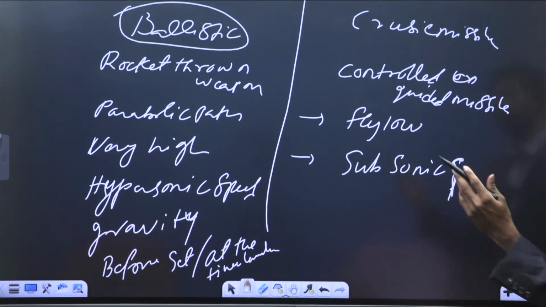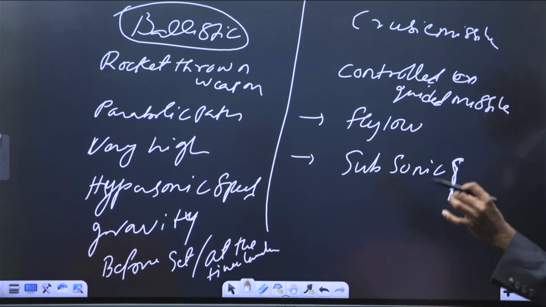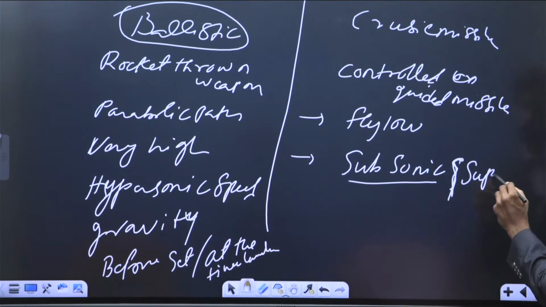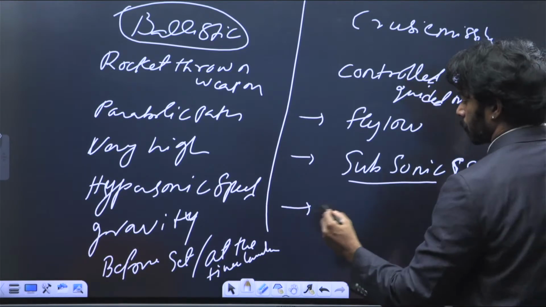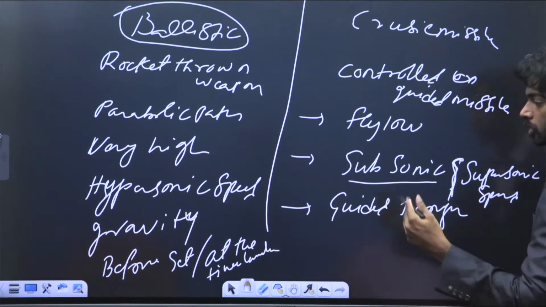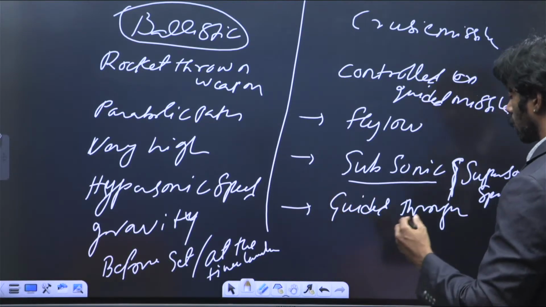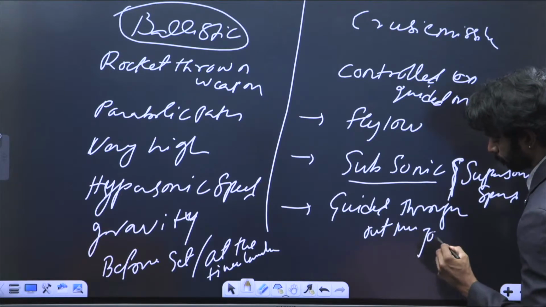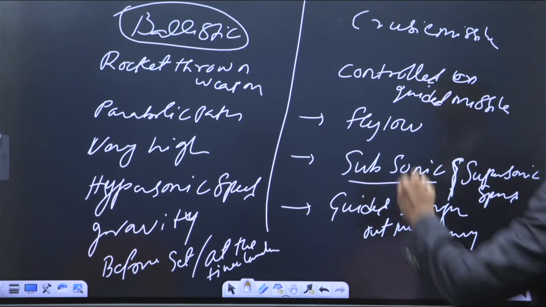Many people think that cruise missiles are actually faster than the ballistic missiles, but no, cruise missiles are slower than the ballistic missiles, which travel at subsonic and supersonic speeds. And they can be guided or controlled throughout the journey, unlike the ballistic missiles, which you can only control at the time of launch. Guided missiles or cruise missiles can be guided throughout the journey. That is all you need to keep in mind when it comes to ballistic and cruise missiles, right?